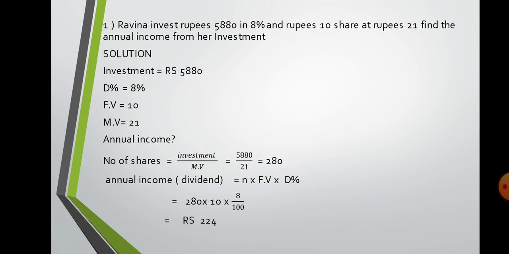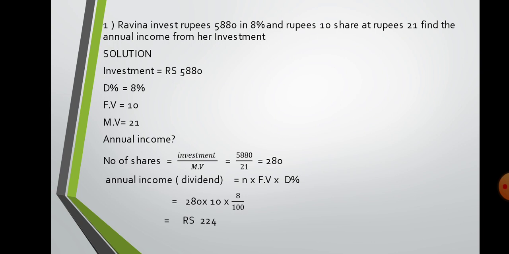Now we solve certain sums. Here, in the first few sums, I have shown step by step using the formula, but at the end these formulas have been skipped. But in the exams, one or two sums come where you have to use the formula. First sum: Ravina invests rupees 5880, that means the investment is 5880, in 8%, that means the dividend percent is 8%, rupees 10 shares. Rupees 10 share means face value is 10, at 21. That means market value is 21.